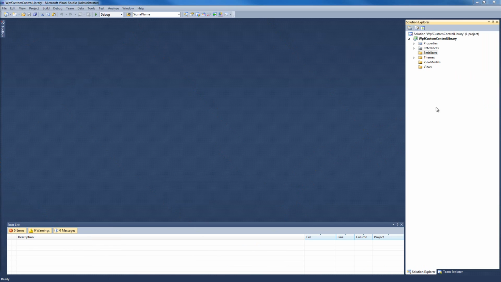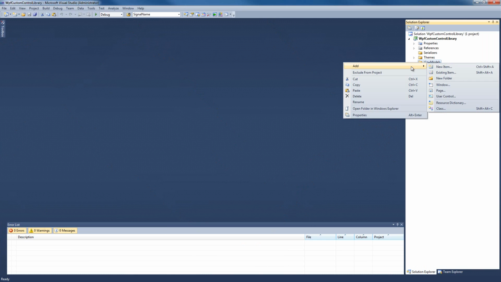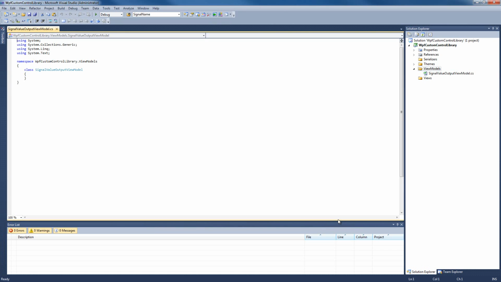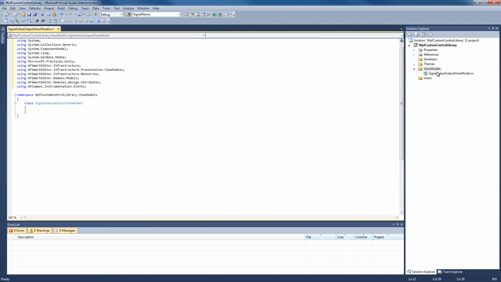To create the view model, we will need to select the ViewModels folder, right-click on it and add a new class. This class will be called SignalValueOutputViewModel, just like this. The first thing we need to do to this class is replace the usings. I'm gonna replace these usings with the ones that will make use of our references over here. Now that we have our usings, we're gonna change the visibility of our class to public, and we're gonna make it inherit the common control view model.